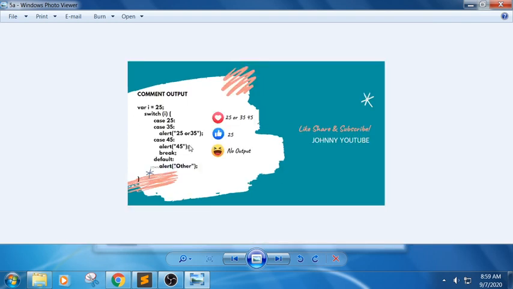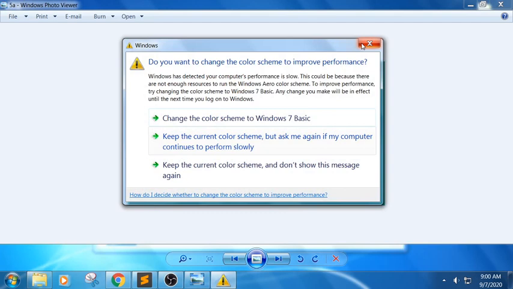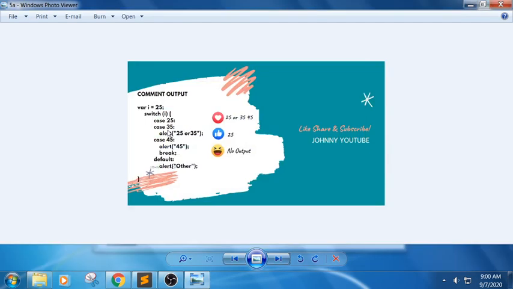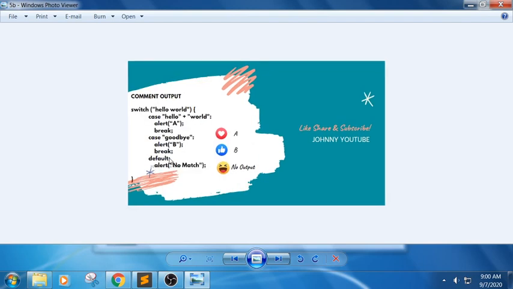Next one, what would be the output of the snippet of the switch statement? In this switch statement, the output would be alert of 25 and 35 and 45, because we don't have any break statement here. After this we don't have any break statement, so 25, 35 and 45, because when we have a break, it will stop it here.